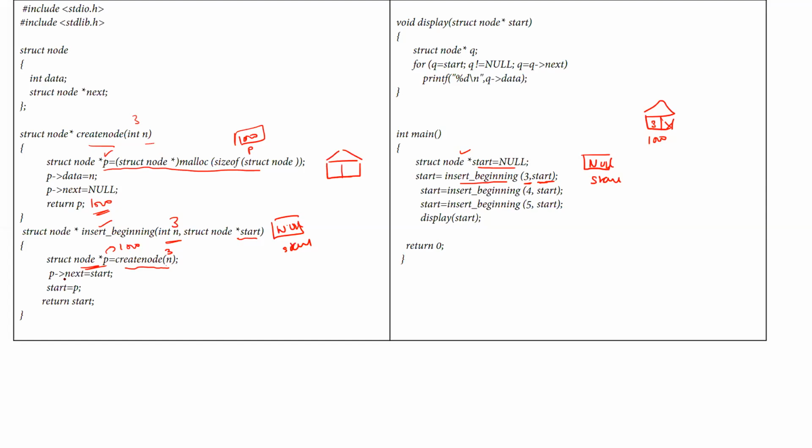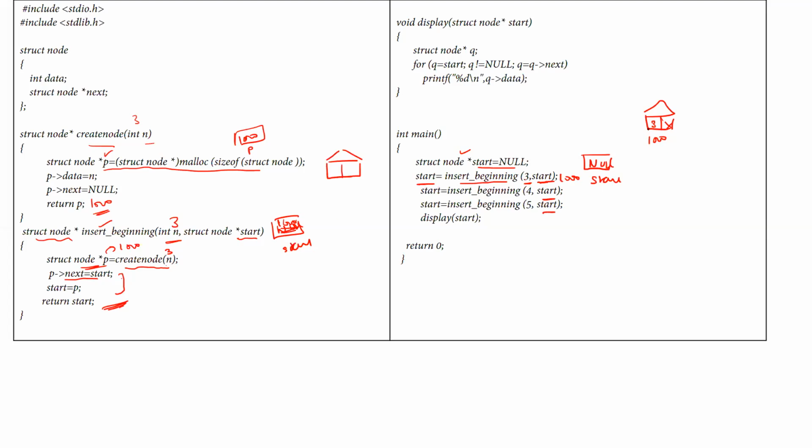After that, you are writing p next is equal to start. That means this code is for insertion at the beginning. Once you insert it at the beginning, the start will be updated as 1000, and this 1000 value will be returned back to the calling function, whereby the start will be updated to 1000 from here itself. This is called call by value. Here you are sending just the value of the start variable.